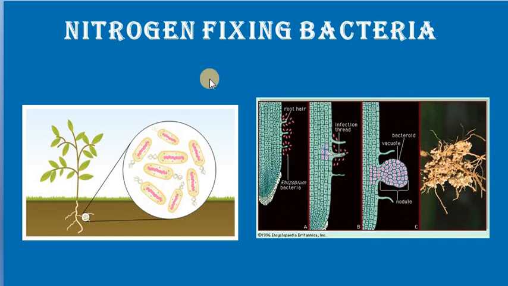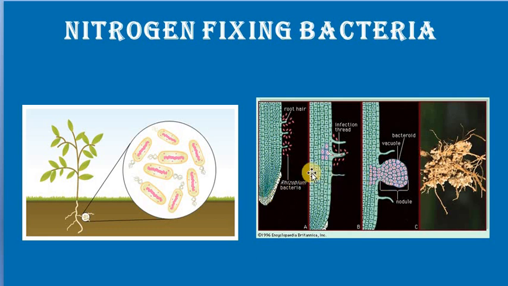And the next example is nitrogen fixing bacteria. So this is a third example for symbiosis or mutualism. There is a group of bacteria, you have studied that in 11th standard, which will be invading into the plant's root. With the help of the nitrogen fixing gene they possess in their bacterial body, they will be fixing nitrogen, and the nitrogen will be utilized by the host plant, and the host plant will be providing food and accommodation for the bacteria, so that they can be producing the nodules later on, right?